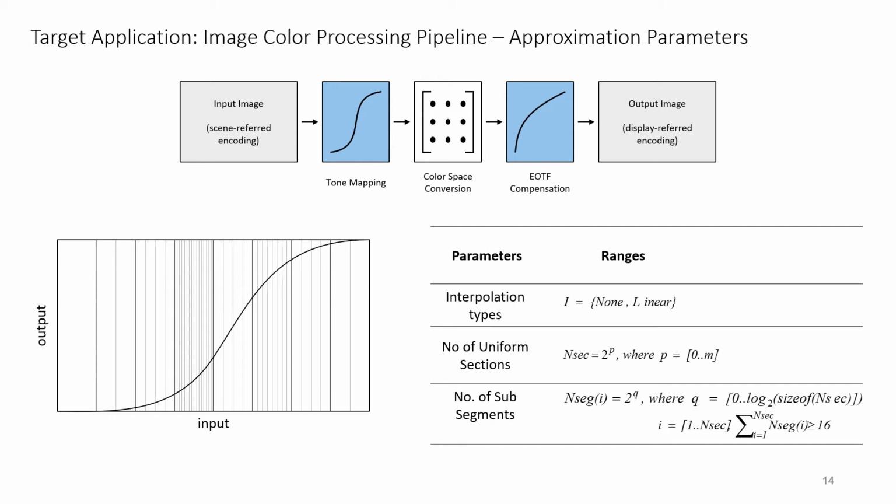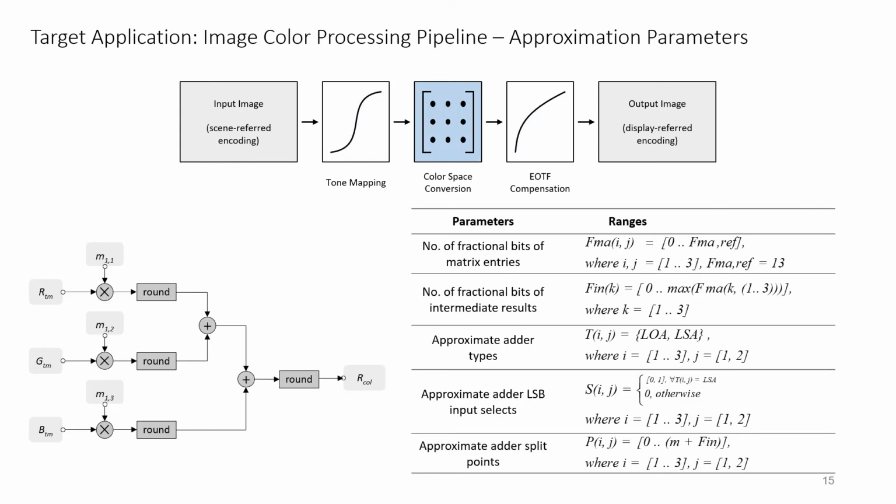The nonlinear function is divided into uniform sections, and each of these sections can be further divided into uniform subsegments. The table on the right summarizes the different parameters which consist of the interpolation type, the number of uniform sections, and the number of subsegments. Let us note that the number of subsegments depend on the number of sections, which is a constraint that needs to be considered when defining the optimization process for the design space exploration.